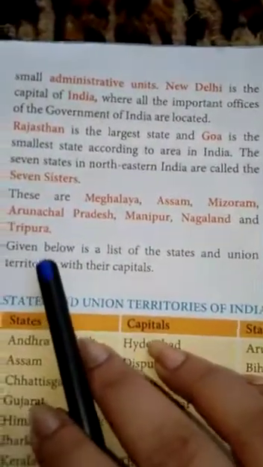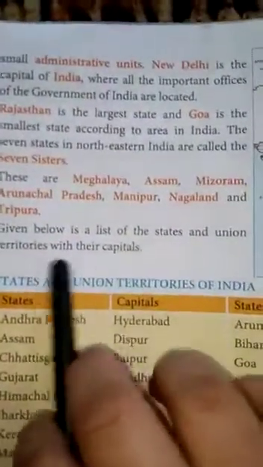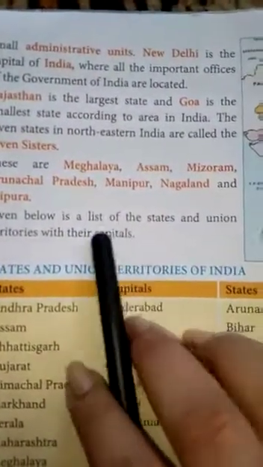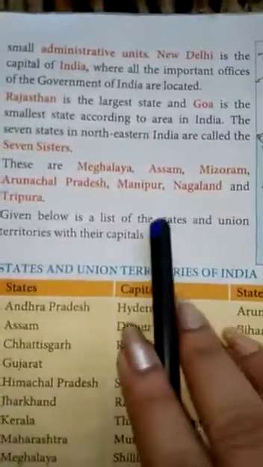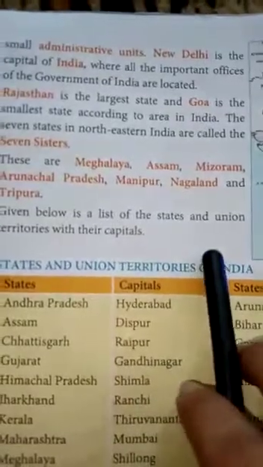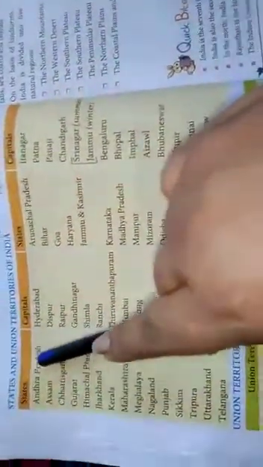Next, given below is a list of states and union territories with their capitals. Now you have to learn all the states and their capitals.